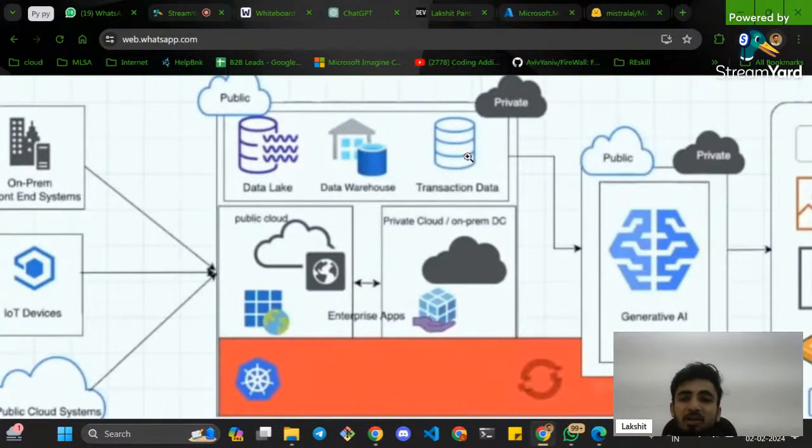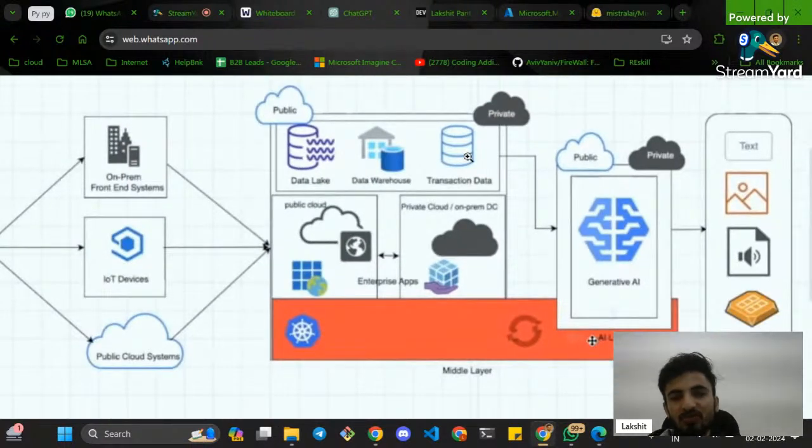Or there might be a case where you are using transaction data. Suppose you are a UPI organization, and suppose you manage, maybe, PhonePe. So how do we do it? You might be having transaction data. You will utilize this data and see what kind of enterprise usage you can get out of it.